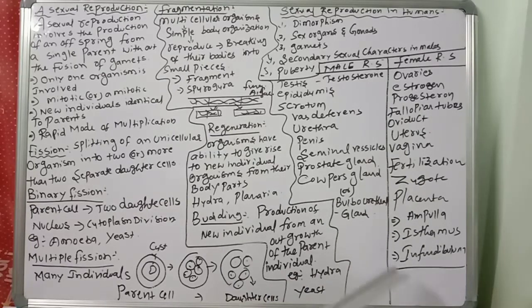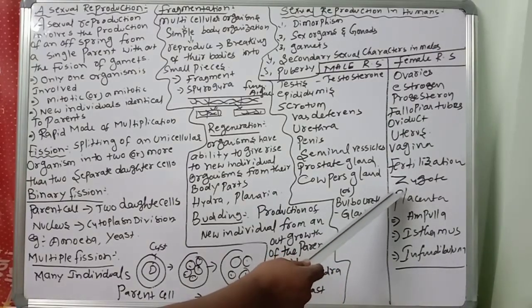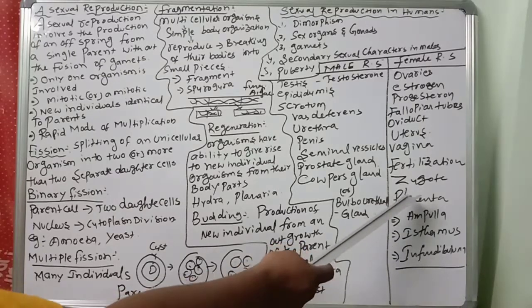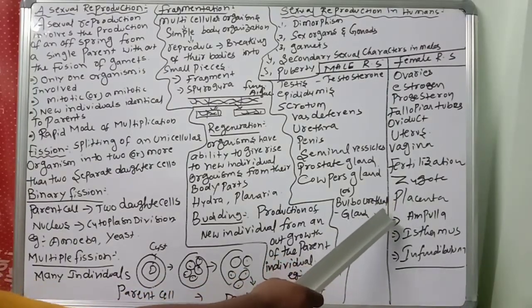So a single-cell zygote, 2n condition, undergoes repeated mitotic divisions and forms an embryo. After 4 to 5 days the embryo descends into the uterus and is implanted in the wall of the uterus. That is called implantation.